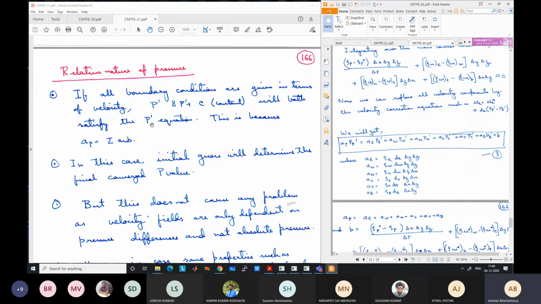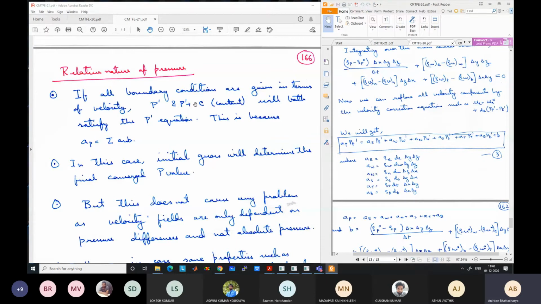Okay, so you can think that is a problem because you are getting different final pressures, but that actually does not matter in this case, because all the velocities are only dependent on pressure differences, not actual pressures. The pressure differences will remain the same. Whatever absolute pressures you are getting, the difference will always remain the same. It is just that you are getting it by adding some constant, so the final converged pressure is some different absolute value.